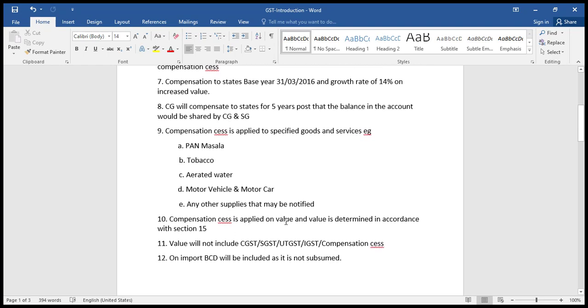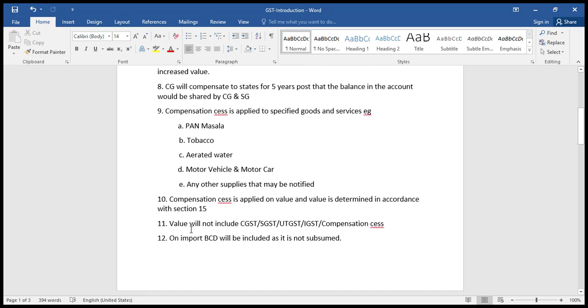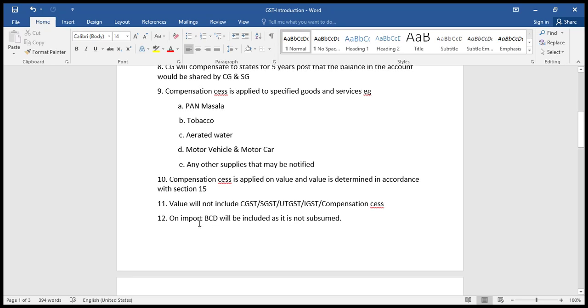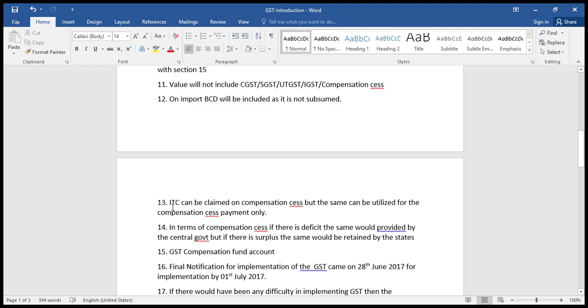Compensation cess is applied on value and value is determined in accordance with section 15. Value will not include CGST, SGST, UTGST, IGST or compensation cess. On import, BCD will be included as it is not subsumed. ITC can be claimed on compensation cess, but the same can be utilized only for compensation cess payment only.